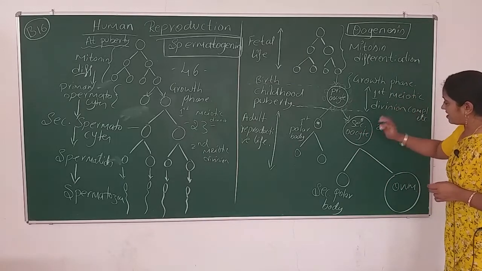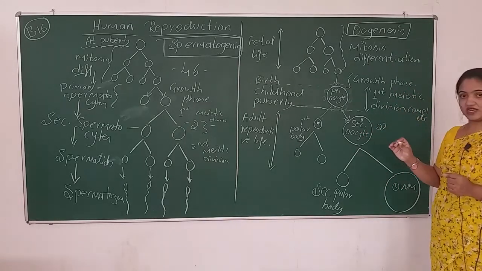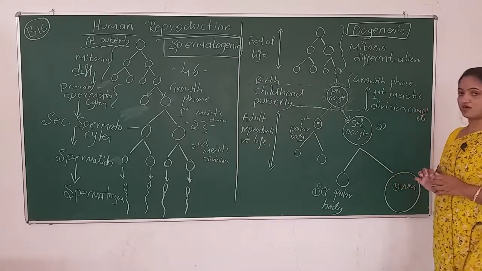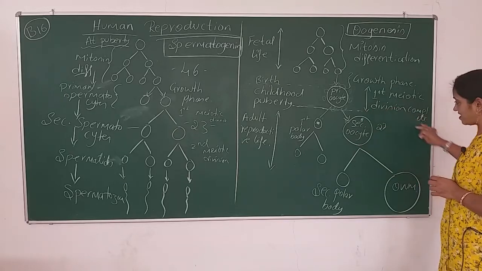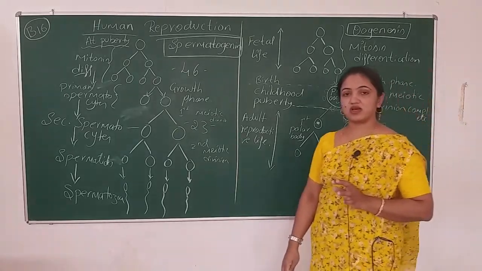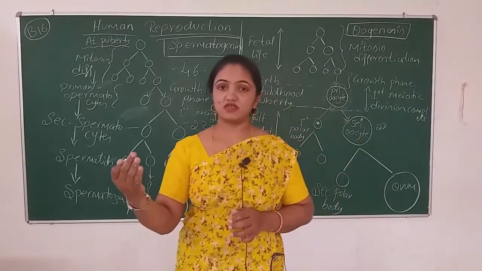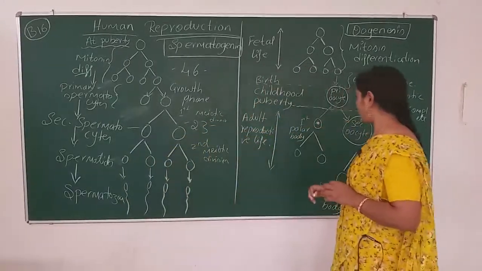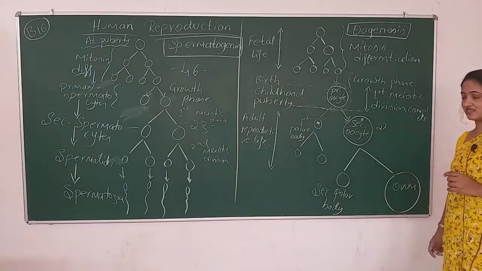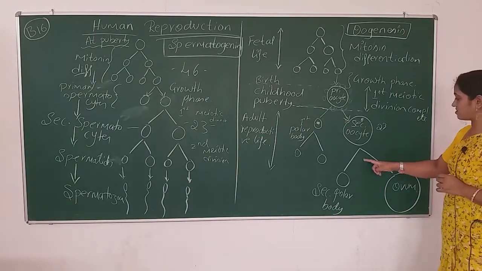It will divide further, taking the second meiotic division, and give rise to one more polar body. These meiotic divisions occur after the sperm enters inside the secondary oocyte. I'll tell you in detail in the next fertilization process.